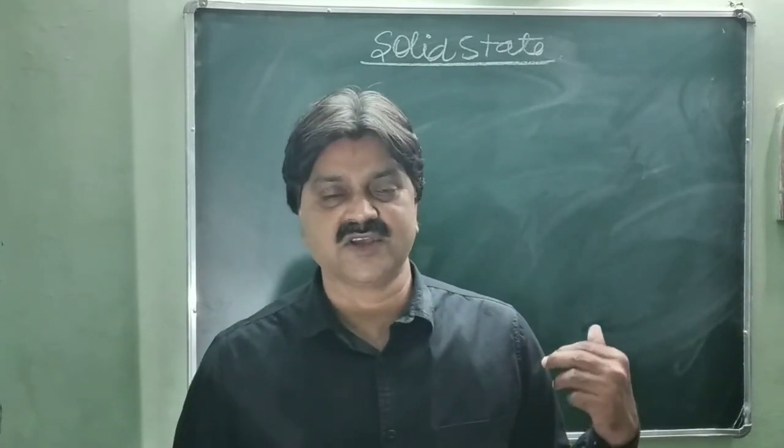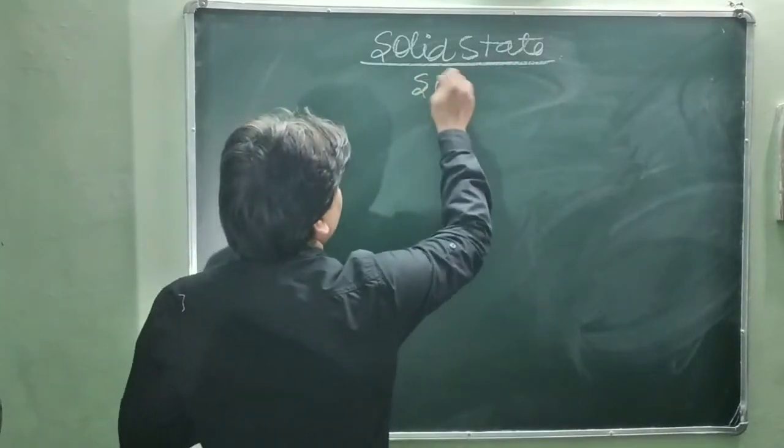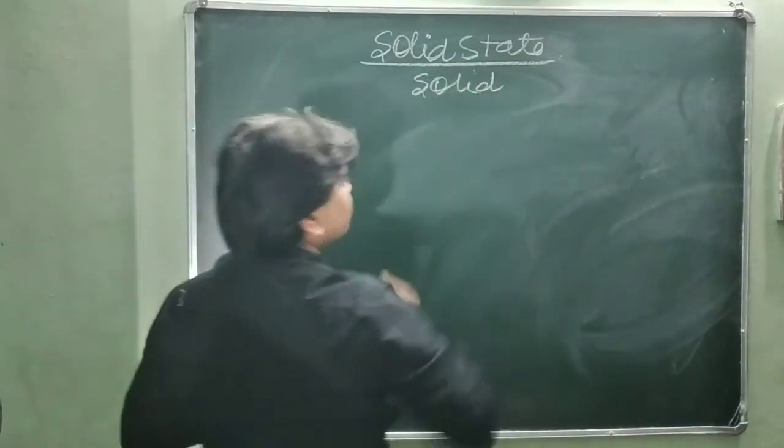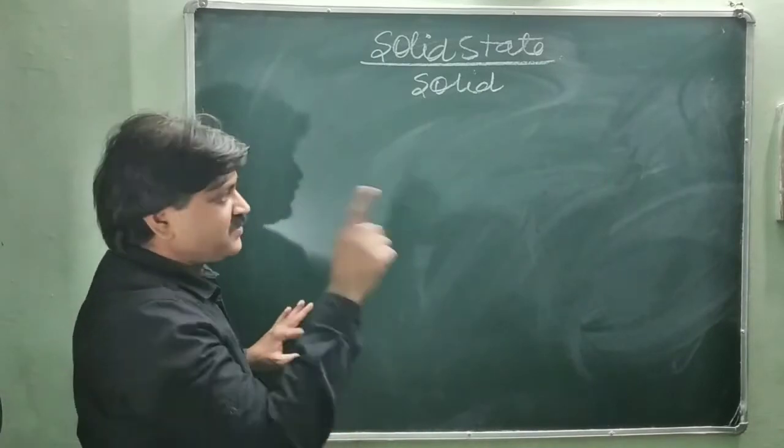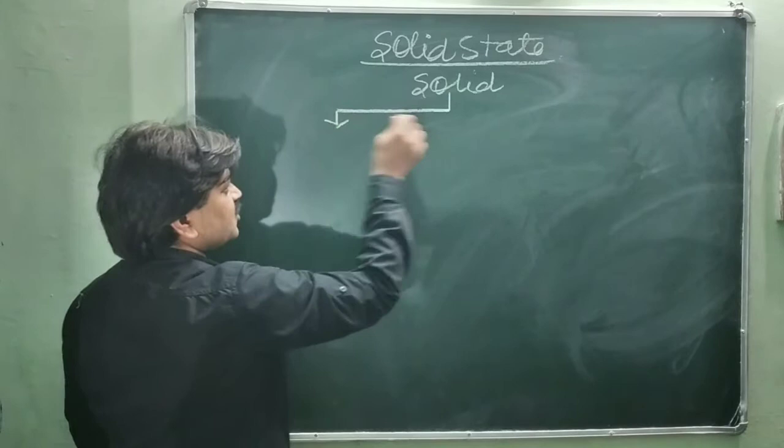Later we will discuss those. So first, solid on the basis of their arrangement of atoms is classified into two forms, or you can say solids are of two types.